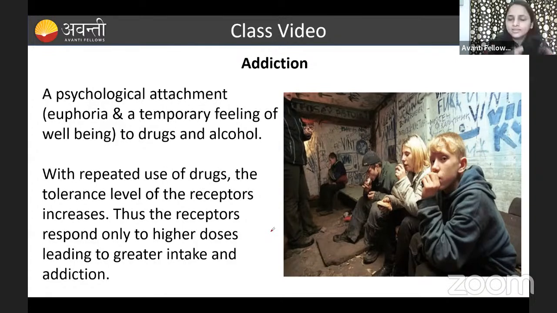Okay. And here they are talking about alcohol and drug addiction. Fine. With the repeated use of this drug, I have told you the tolerance level of the receptor increases. Now he has to take more cigarettes or more drugs to feel the happiness. That we call tolerance. When it increases more, it will give rise to addiction.